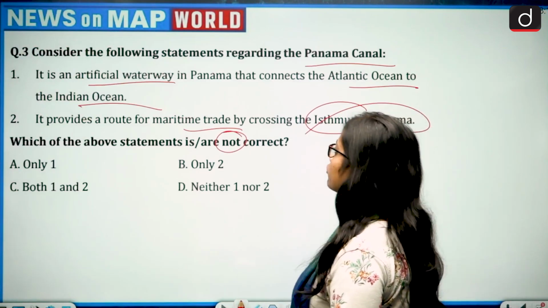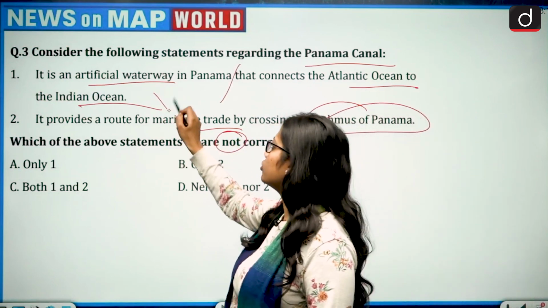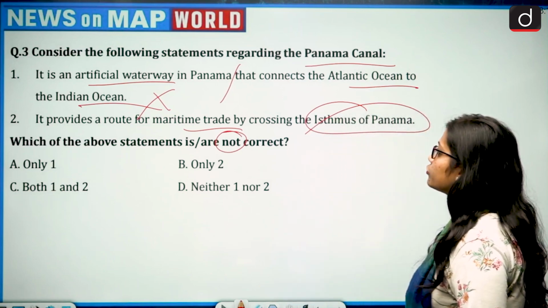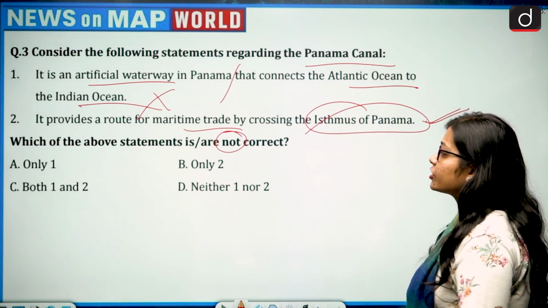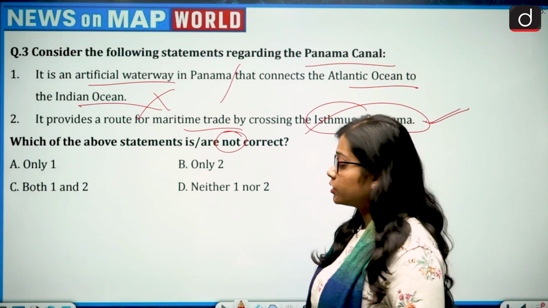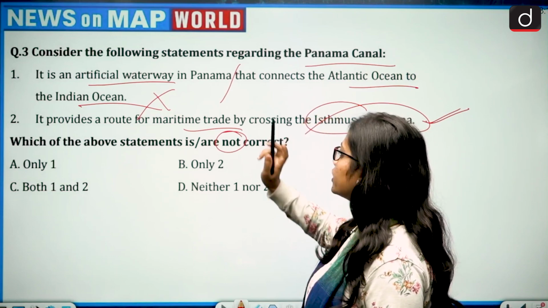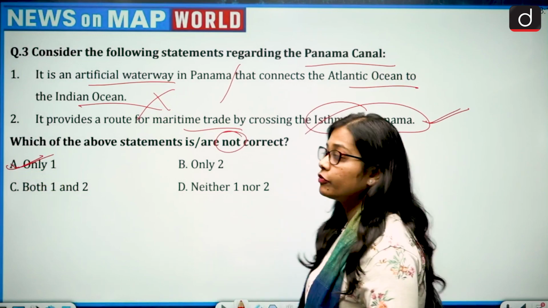So it is an artificial waterway in Panama, yes, that connects the Atlantic Ocean to the Indian Ocean. No, Atlantic Ocean to the Pacific Ocean. It provides a route for maritime trade by crossing the Isthmus of Panama. Yes, but the question is asking which of the statements are not correct. So first is not correct, second is correct. It means only 1. So the correct answer becomes option A, that is only 1.